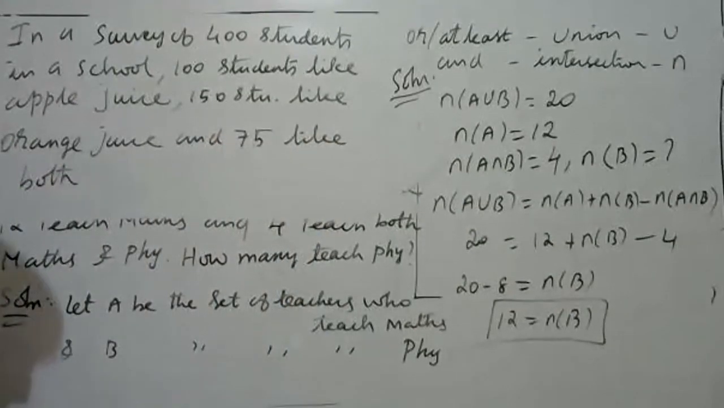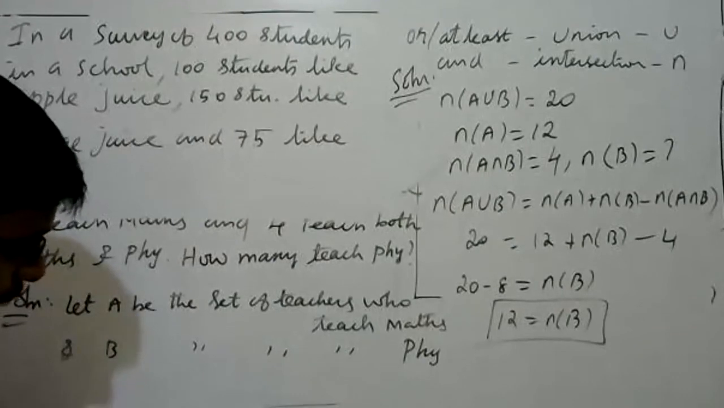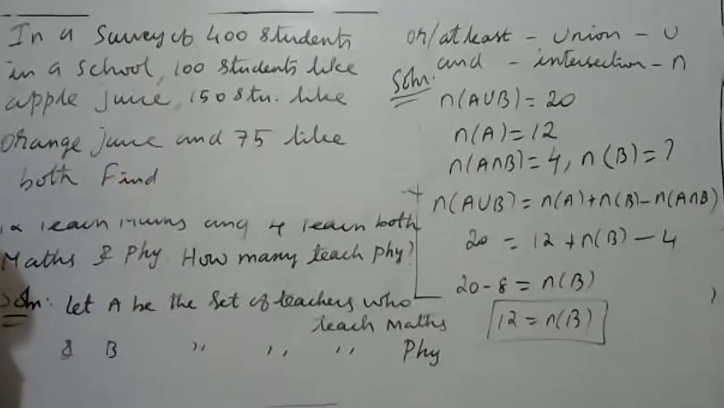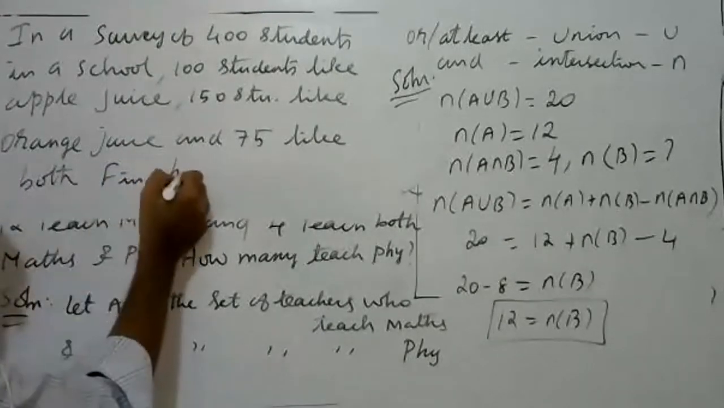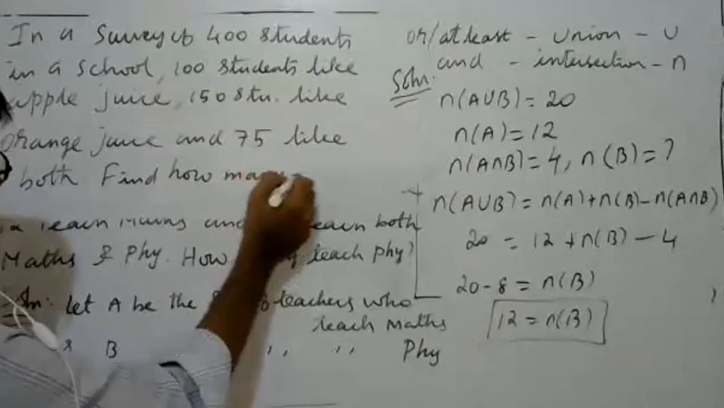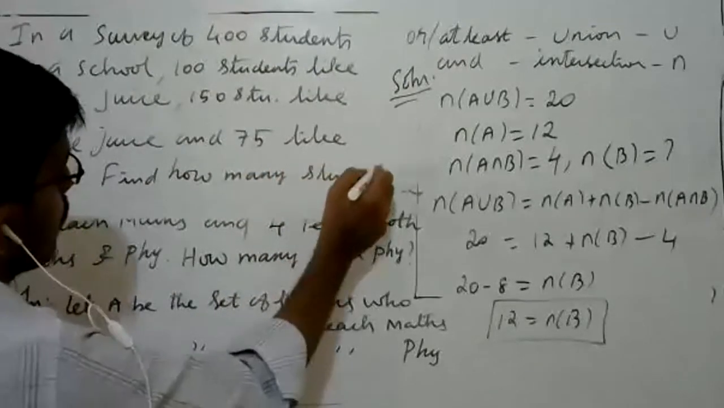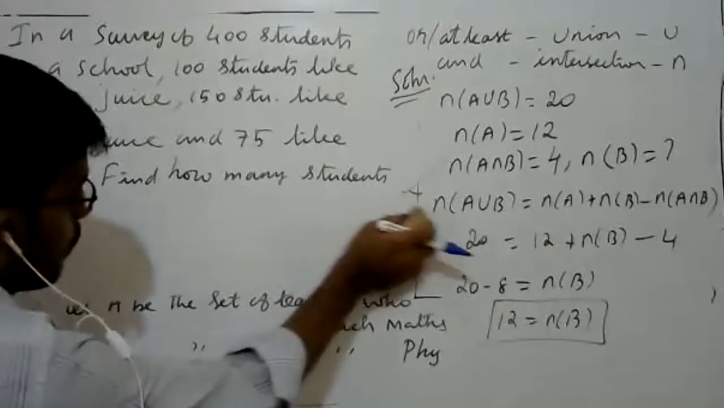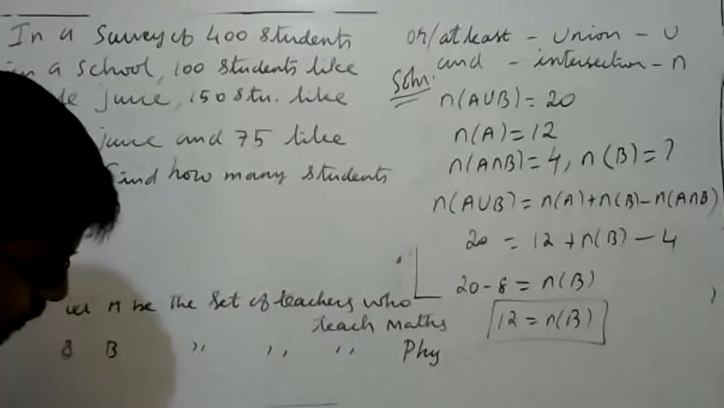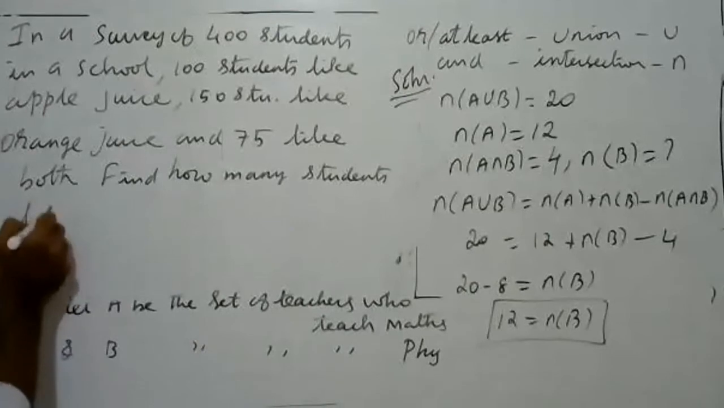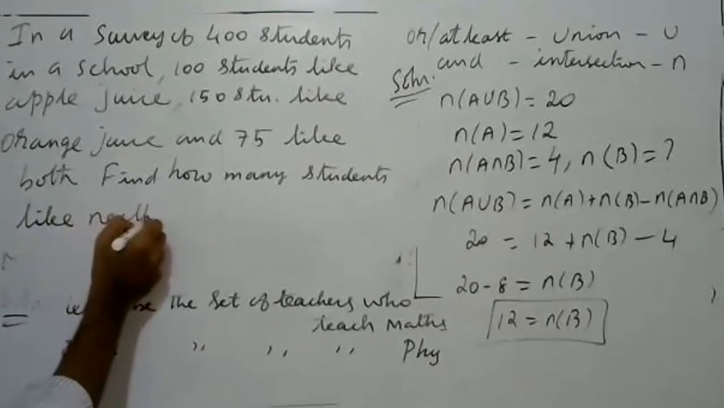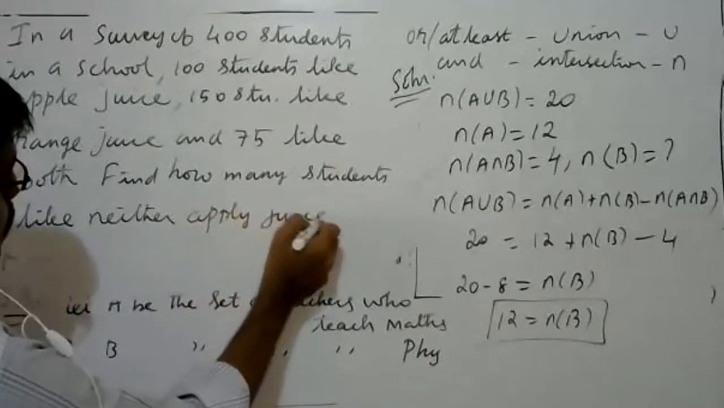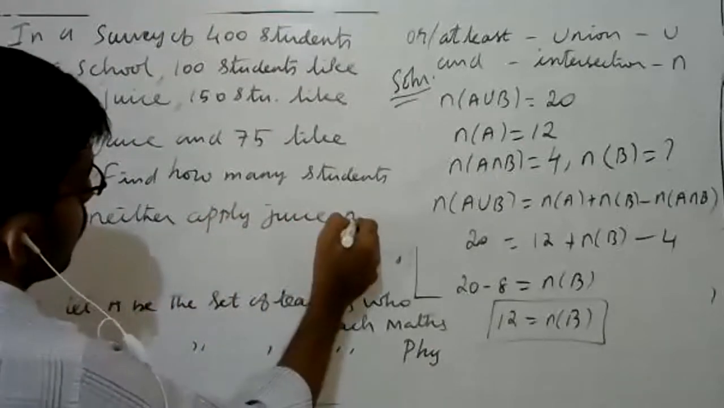Okay, 75 like both. The question is, find how many students like neither apple juice nor orange juice.